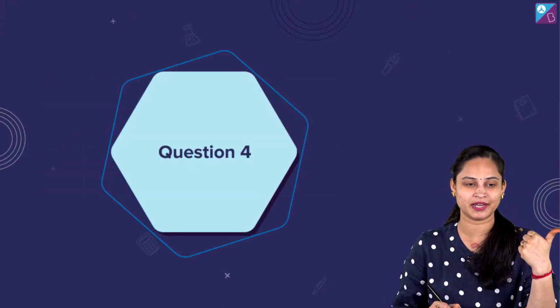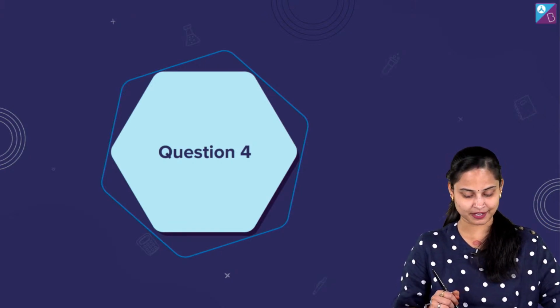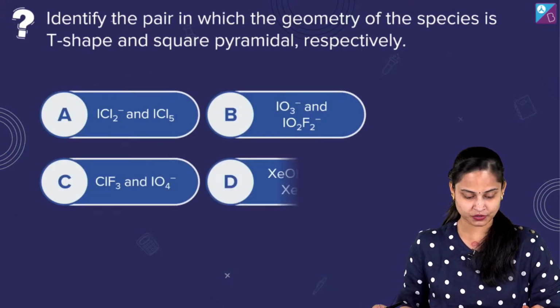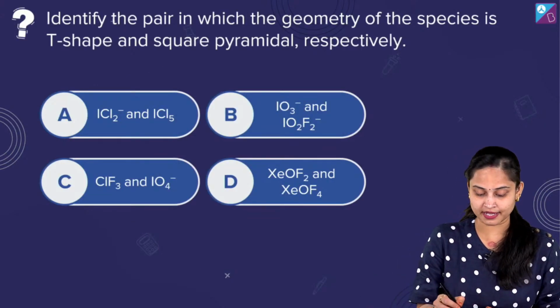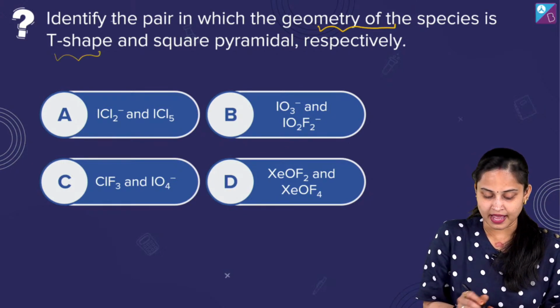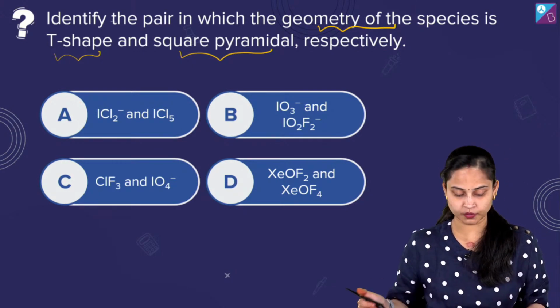Question number 4 is in front of you. Let's talk about question number 4, the question given to you. You need to identify the pair in which the geometry of the species is T-shape and square pyramidal respectively. Okay.